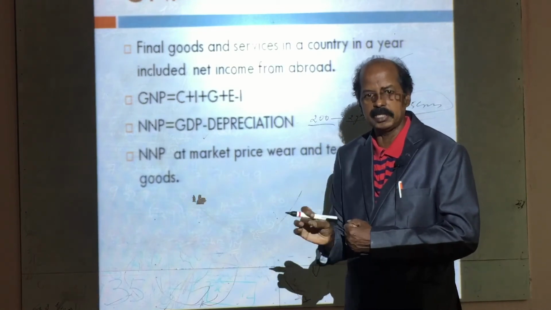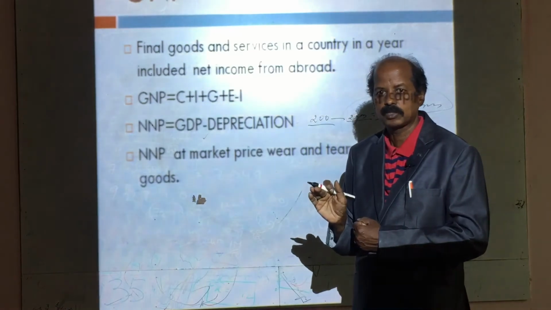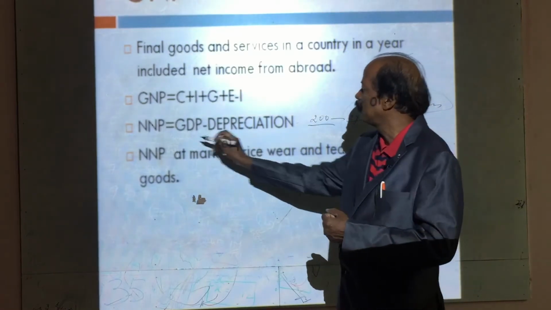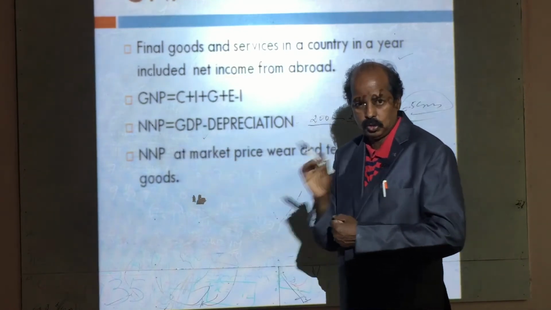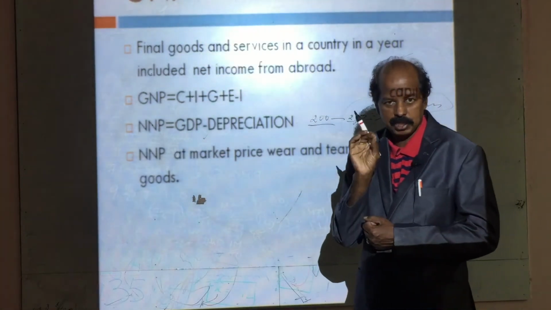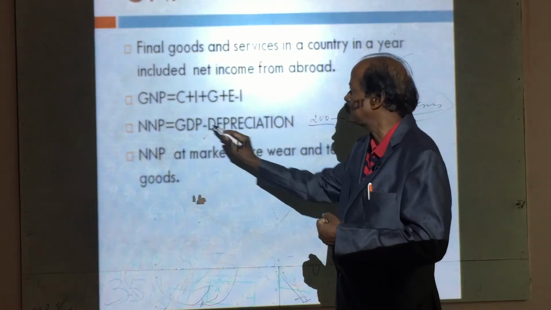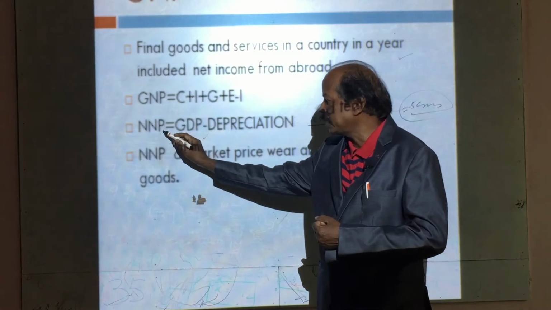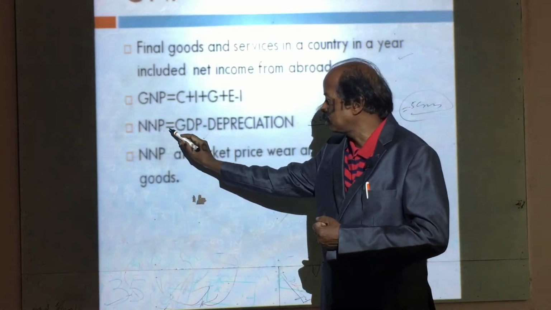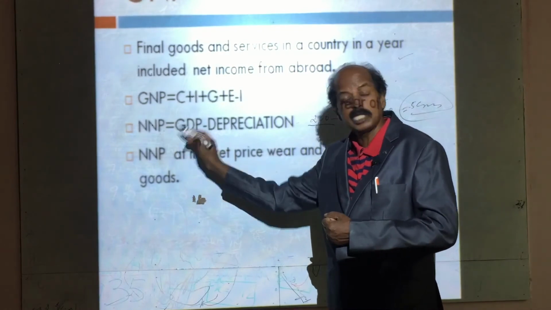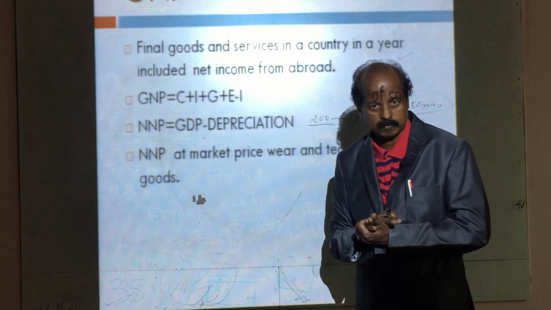In that way, you have to deduct the reduction in the value of capital goods or machinery or equipment, anything which is used in the production process, from GDP to get net national product. So, I repeat, net national product income means if we deduct the depreciation from GDP, we will get net national product. That is called net national product income.